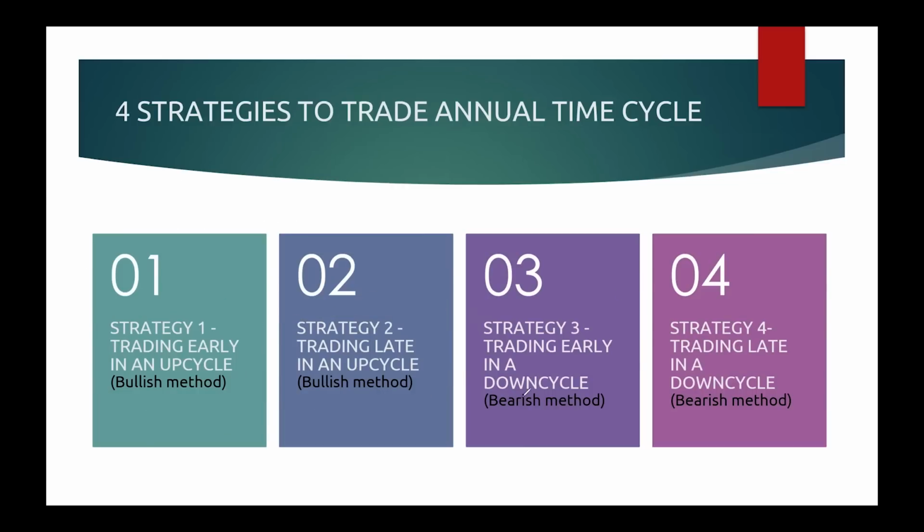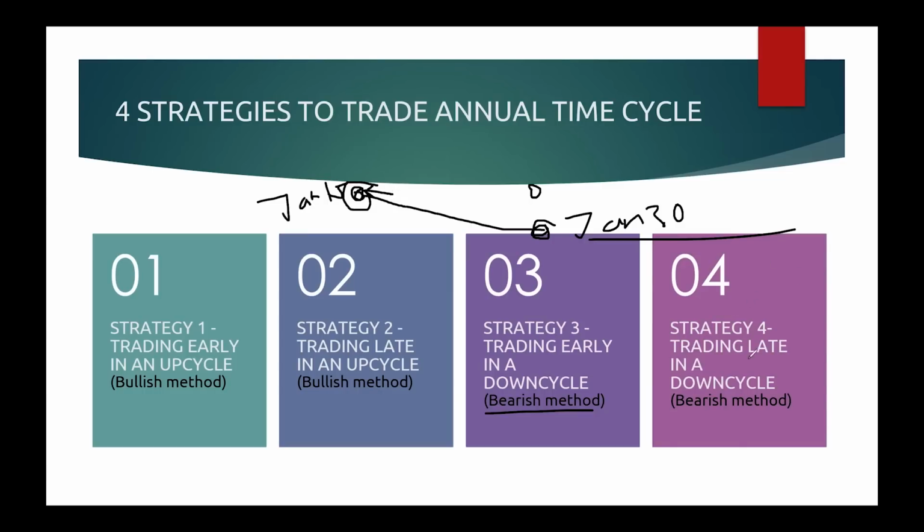Third strategy is based on the bearish method. That means again, the opposite of trading early in an up cycle in the bullish method. Here it's the opposite. So for example, this is January 15th and January 30th. You have a down cycle, that means bearish. Trading early in a down cycle means you take a short entry only at the beginning of the cycle and you close your position on January 30th. So you take a trade on the first day only when the cycle begins.